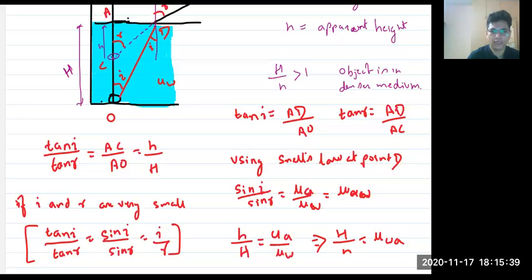I could have just told you the formula, right? But I wanted you to understand how we got this formula. Now think about it. Don't you think that this makes sense? Real height by apparent height is equal to refractive index of water, which is greater than 1. This makes sense. And don't you think that this formula is extremely easy? If I give you the actual height, and if I know the refractive index, can I find the apparent height?